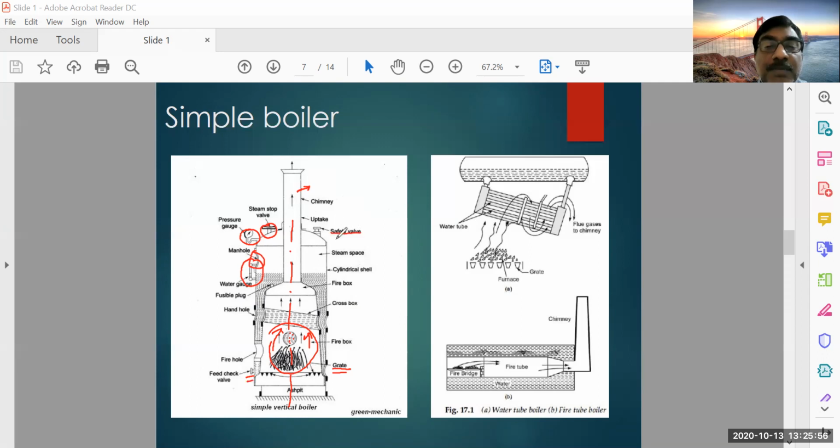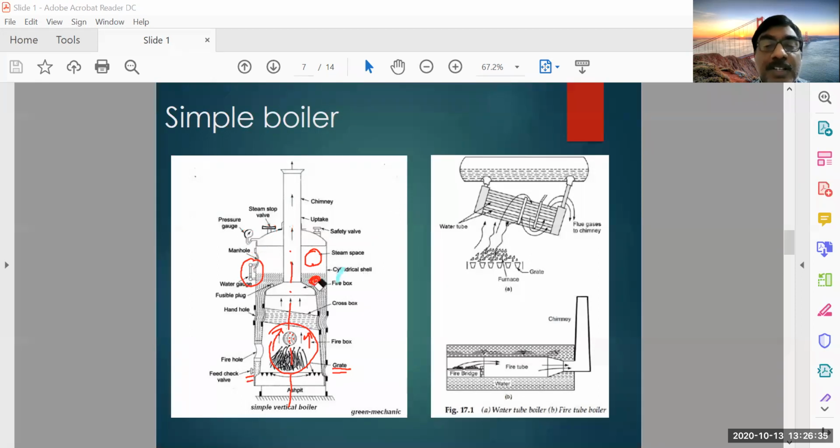And the safety valve. Safety valve is to ensure safety if the pressure exceeds. If the high pressure exceeds, the safety valve will blow off so that the pressure will be released and the boiler will be safe. This is the cylindrical shell. And you see here where the steam is, that is the steam space, and where the water is, that is the water space. Okay, so this is basically a water tube boiler because the water is inside the tubes and the flue gases are going outside.